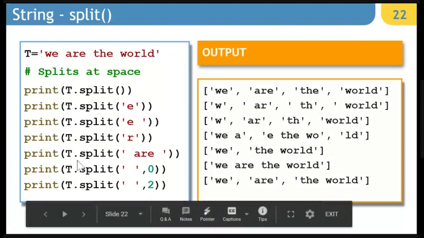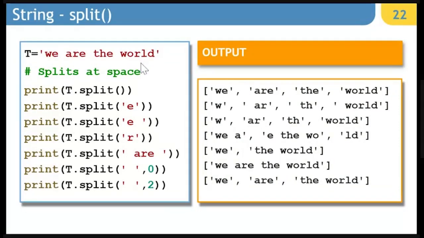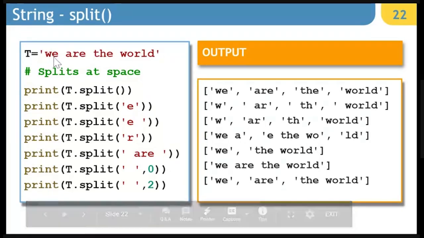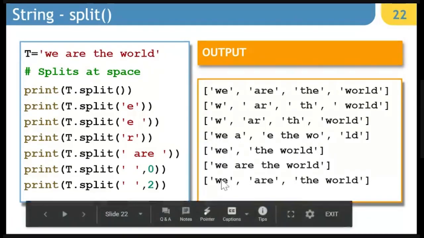Okay. Next, when we are splitting this string with the help of R, it is going to split it from here and split it from here. So we are going to have V space A and then E space TH space WO and then LD. Then we are saying ARE space on both sides is going to be the splitter string. So we'll be having one part as V, another part is the world. So the third last list you can check here is nothing but we and the world.